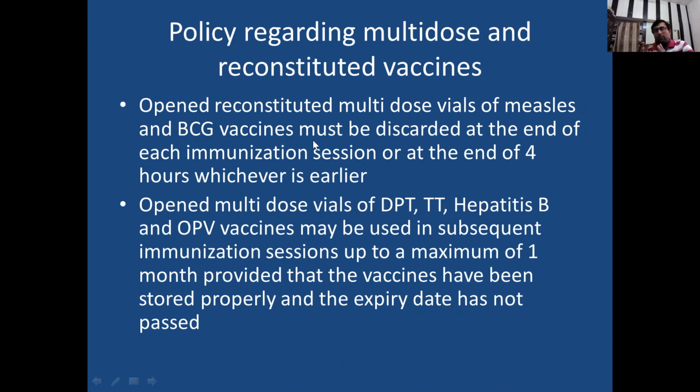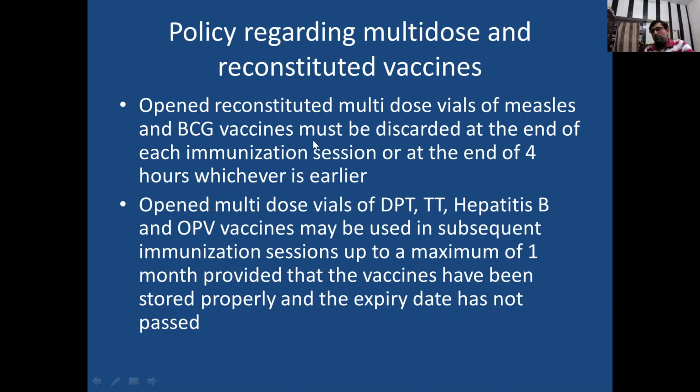Now some important points regarding vaccination are, if we are immunizing a child and we have to give more than one live vaccine, it can be given on the same visit. But if we have given one live vaccine and did not give another live vaccine that same day, then we have to give the other live vaccine only after a minimum of 4 weeks.